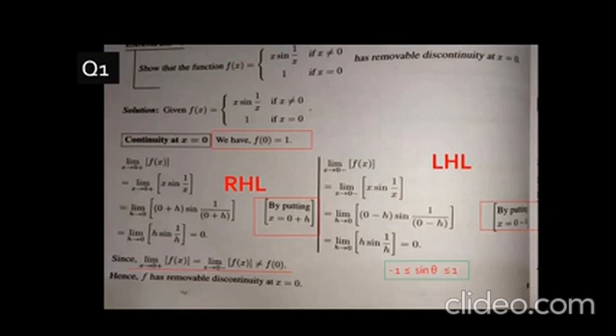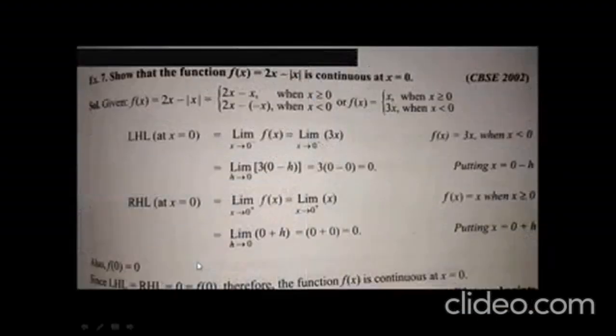Limit x tends to 0 plus f(x) is equal to the limit x tends to 0 minus f(x), but it does not equal f(0). So the function has a removable discontinuity at x equals 0. Now we can look at this example. Show that the function 2x minus modulus of x is continuous at x equals 0.